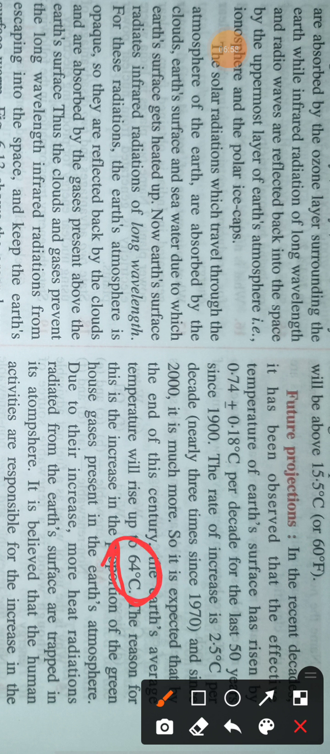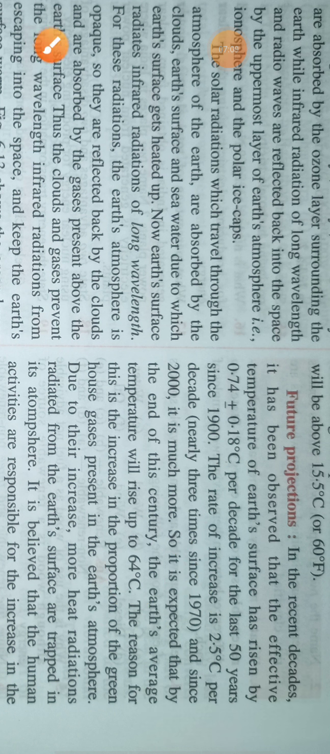That means, can you live in 64 degrees C? In 40 degrees C we cannot live properly. Okay, we need AC and so on. So in 64 degrees C, humans cannot survive in this high temperature. Humans can survive, but it will be very difficult.